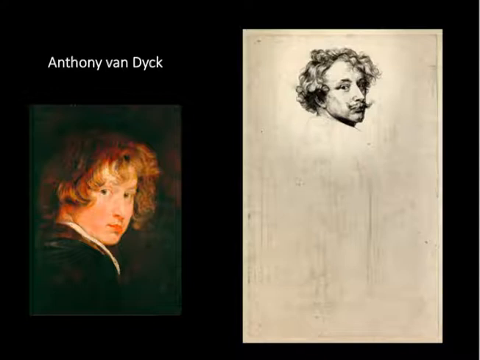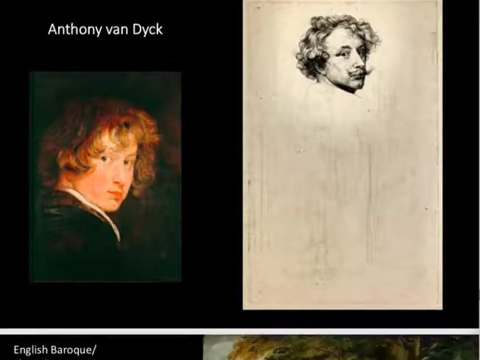He was an extremely talented young man, like a prodigy at 10 years old. He is best known for his portraiture of the English aristocracy, and his style of portraiture is so influential to the future of, well, portraiture that we'll be looking at for the rest of the quarter. Here's him as a young man, and here he is as a middle-aged man. Look how adorable he is. Oh, goodness. So I introduce a Flemish painter for an English subject.